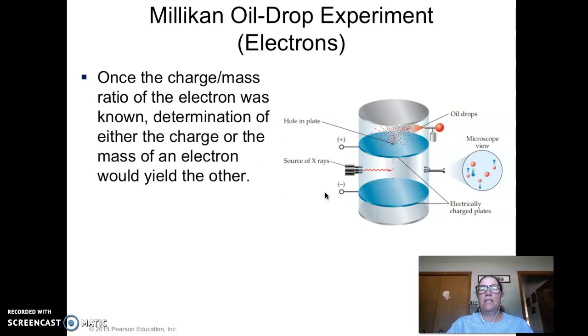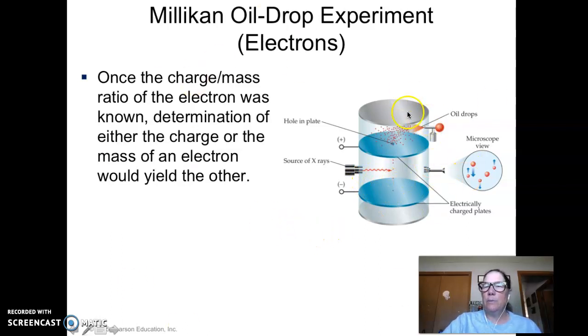Okay. There was another guy by the name of Millikan. And what he did was he figured out the actual charge of the electron. You can use his experiment to figure the charge or the mass. He used oil drops, and they were funneled through a hole. He had an X-ray, and he looked at it microscopically, and you can see he has a little charged particle. Which way did they go? You can see the source. And they ended up going this way, so he knew.